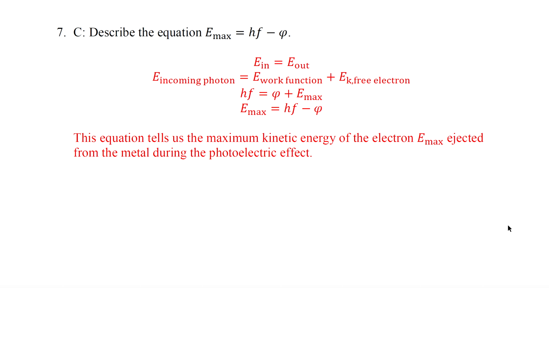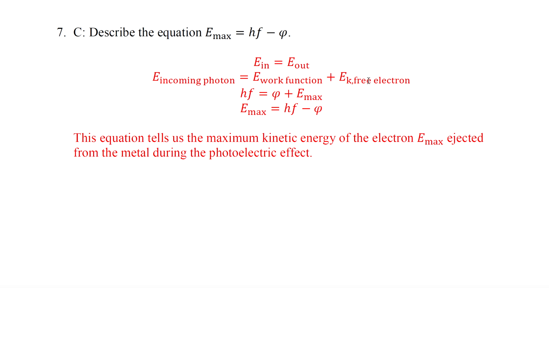Question 7. Describe the equation E max equals hf minus psi. So we're going to see that equation every now and then in physics textbooks. So the energy coming in equals the energy coming out. What's the energy coming in? It's the energy of the incoming photon before it strikes the metal. What's the energy going out? It's the energy of the work function, meaning the energy required to free the electron from the metal, plus the kinetic energy of the electron that's freed.